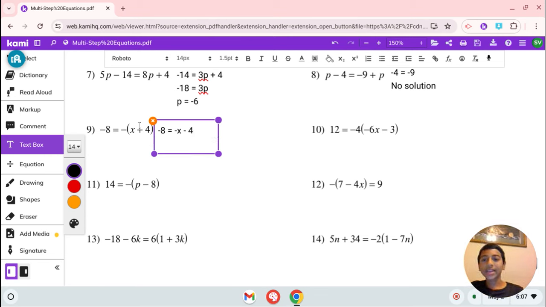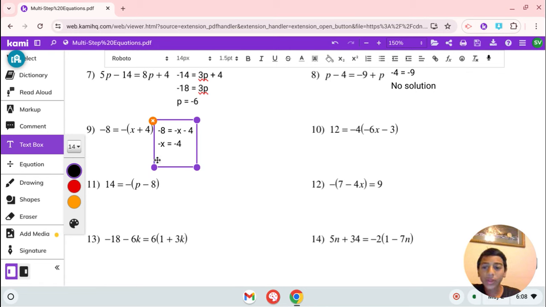Now we're going to add 8 to both sides of this equation, getting us -x equals -4, sorry. Yeah, -4. And now you have -x equals -4.